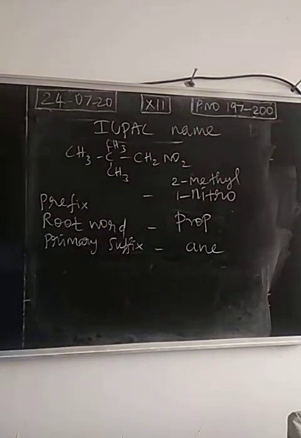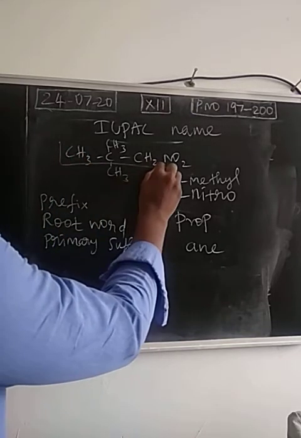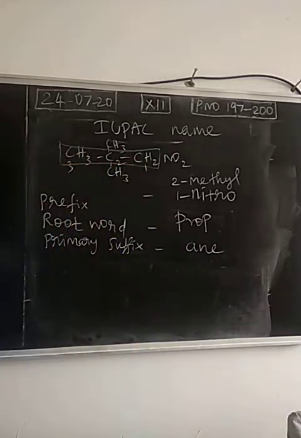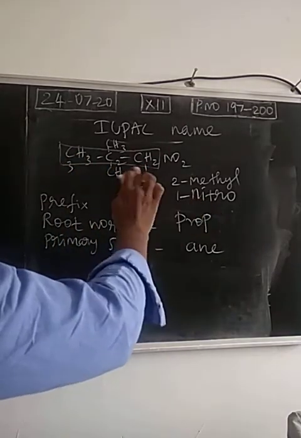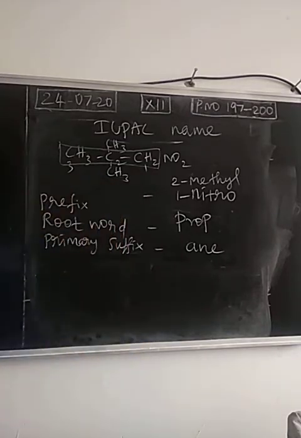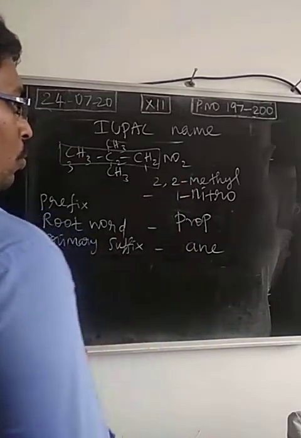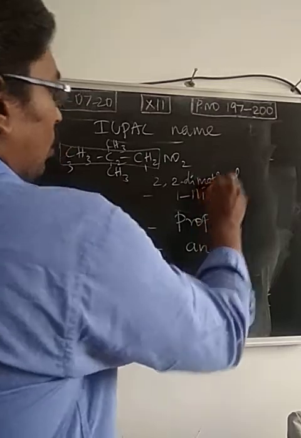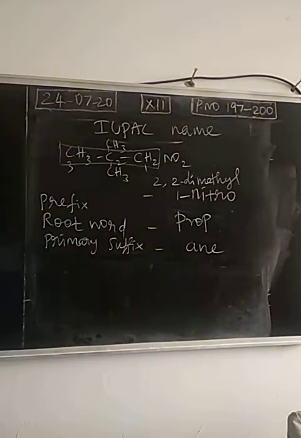So for this compound, select the longest chain. Numbers can be given. We have a nitro group at the first carbon as well as a methyl group at the second position. Totally we have 2 methyl groups, so 2, 2 dimethyl. So 2 methyl groups at the second position. So the prefix is 2, 2 dimethyl, 1 nitro.